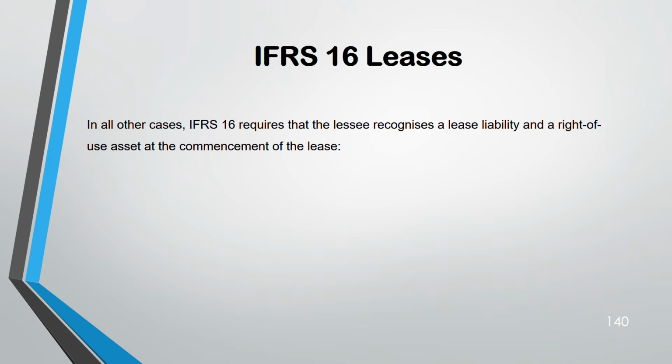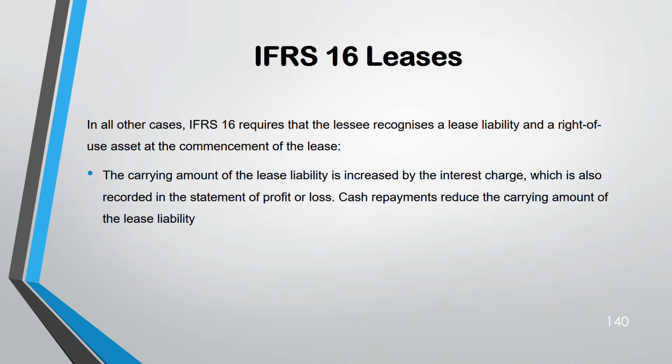Now, the carrying amount of the lease liability is increased by any interest charge. See, lease liability, like any liability, you have to pay interest on that, no? Same for lease liability. That's why the lease liability will increase by the interest. That will be recorded in profit and loss. If you make any cash repayment, your lease liability will reduce.